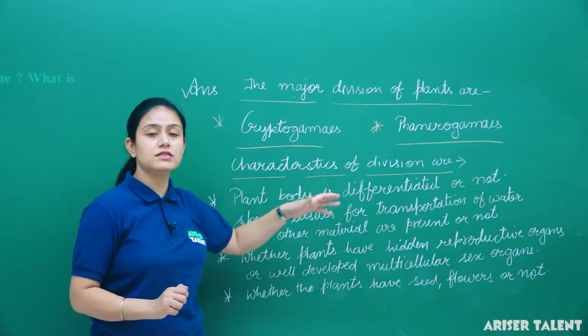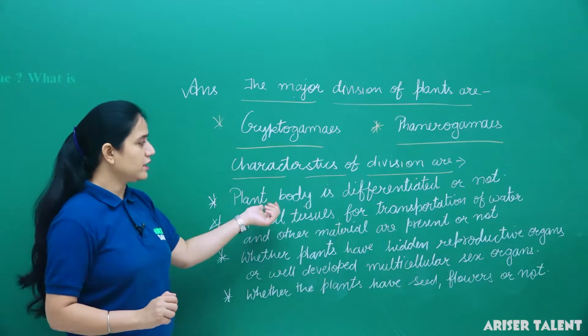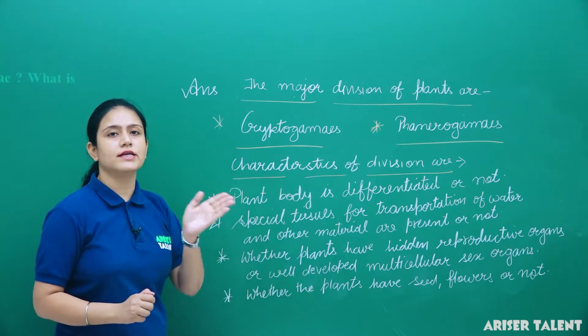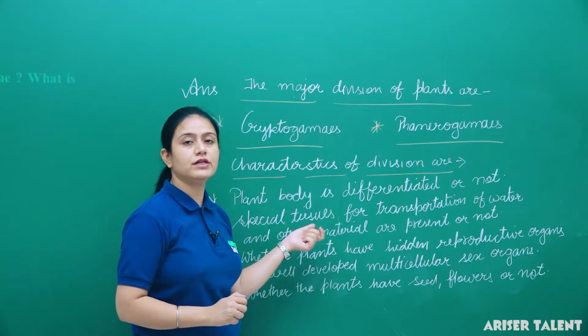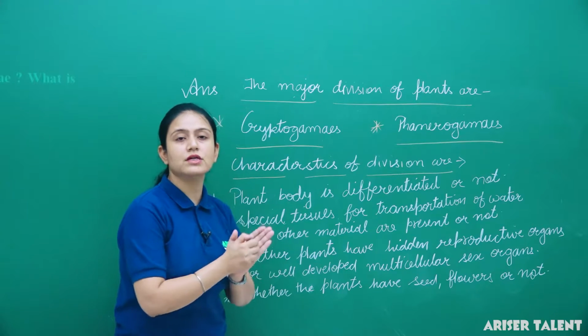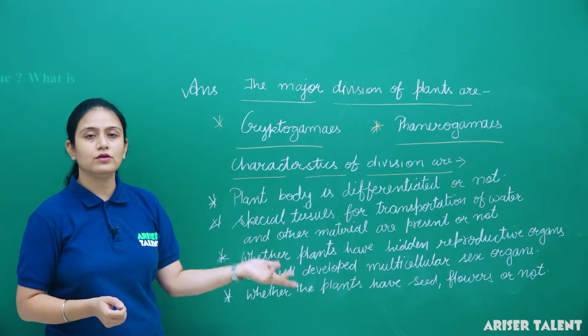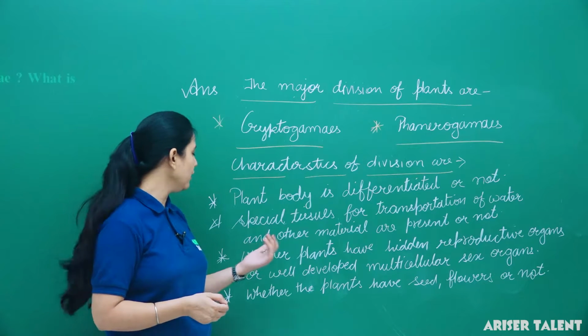So the criteria to divide the plants into two major groups, cryptogams and phanerogams, are whether the plant body is differentiated into stem, leaves or root, and whether special tissues for the transportation of water and other materials are present. If the tissues are present, they are kept in a different group. If they are not present, they are kept in the other group.